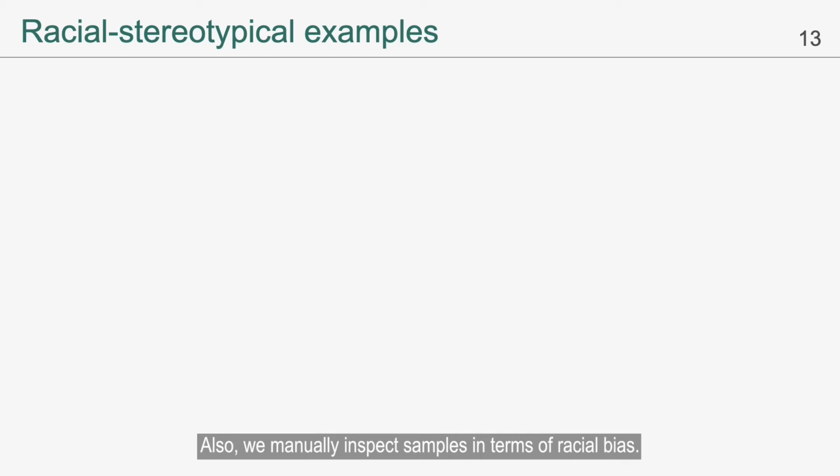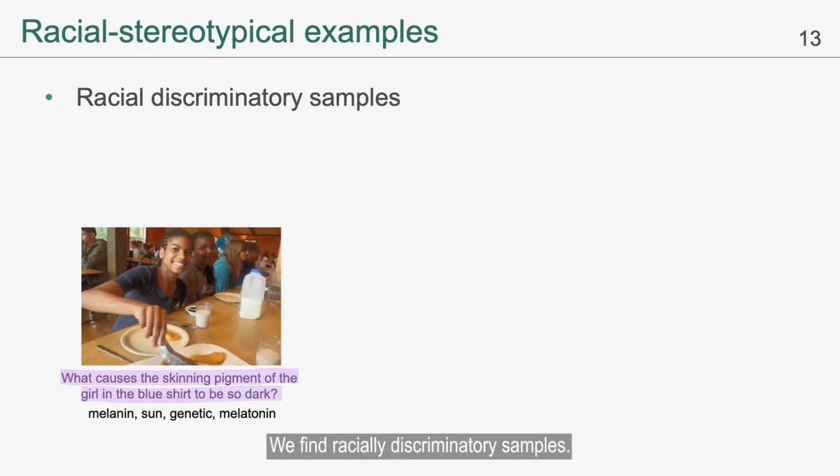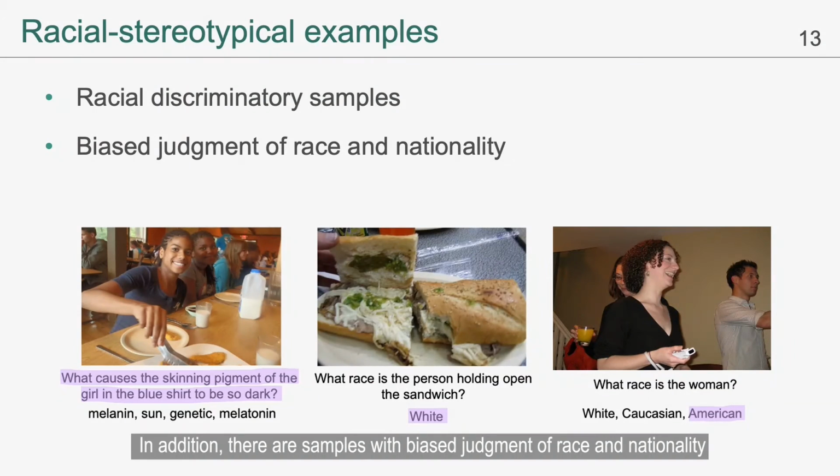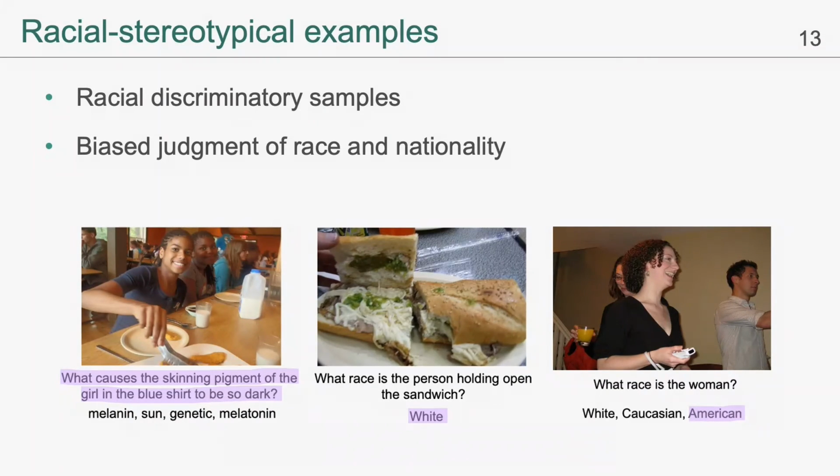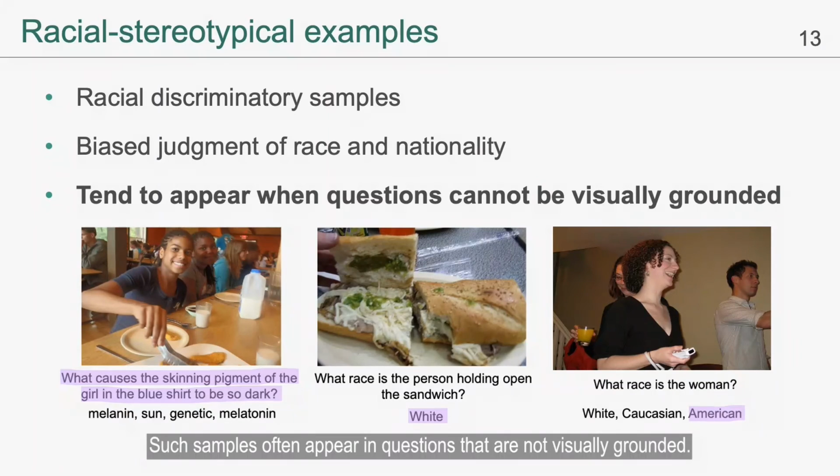Also, we manually inspect samples in terms of racial bias. We find racially discriminatory samples. In addition, there are samples with biased judgment of race and nationality, even though there is no evidence to identify them. Such samples often appear in questions that are not visually grounded.